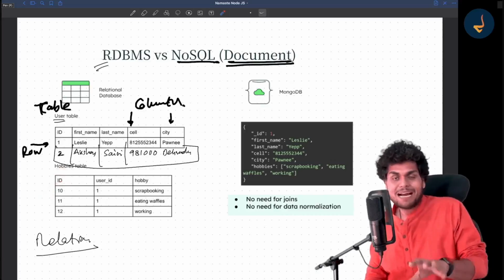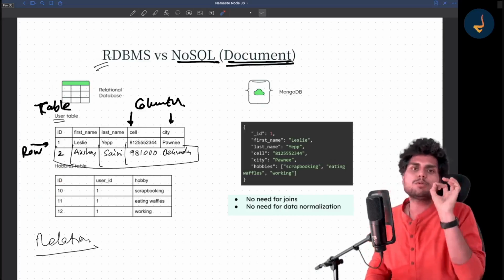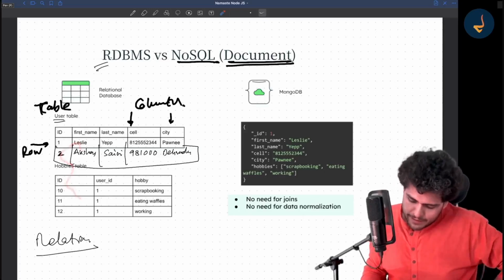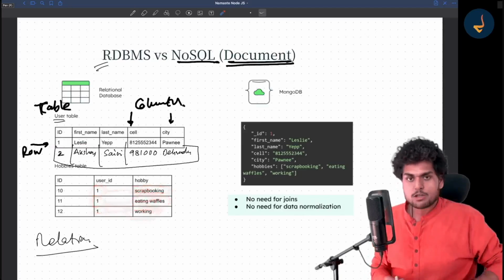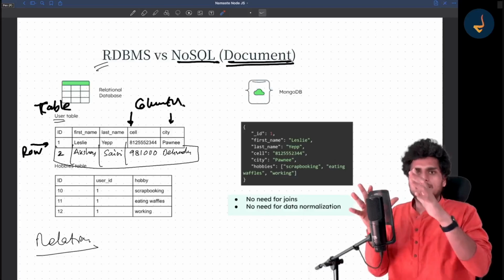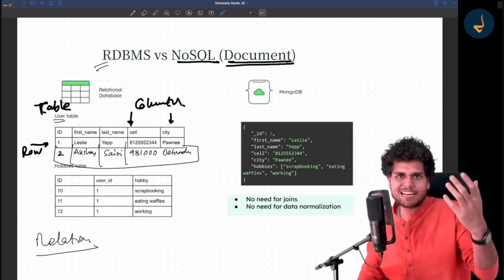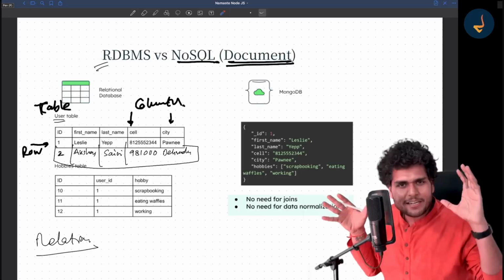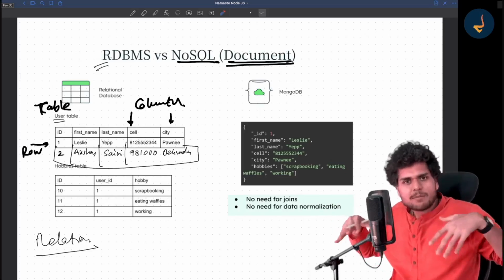Every table has its own ID. Every table has its own unique identifier. There should be a unique identifier in all the tables. So similarly, to store the hobbies, it will be stored like this. First will be scrapbooking, one more waffles, one more working. So this is why you can't just dump data. You can't store arrays like this. You can't directly store arrays over here. You can't store objects, arrays, and higher level types of data in a relational database. That's how these databases are designed.